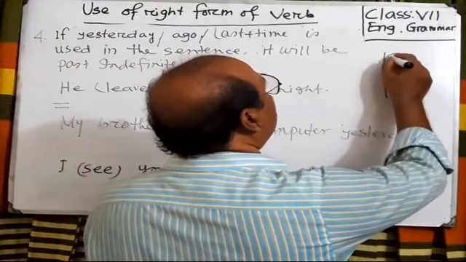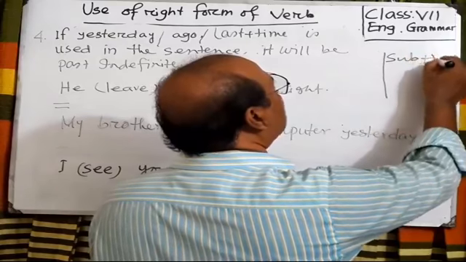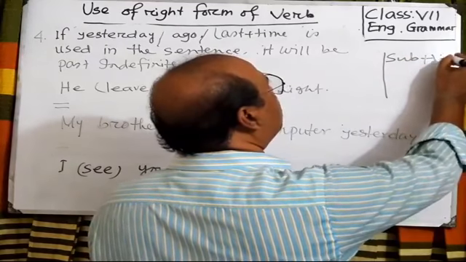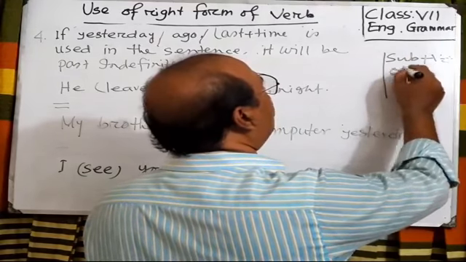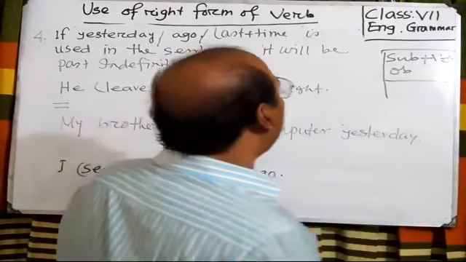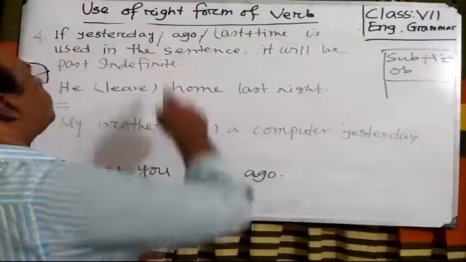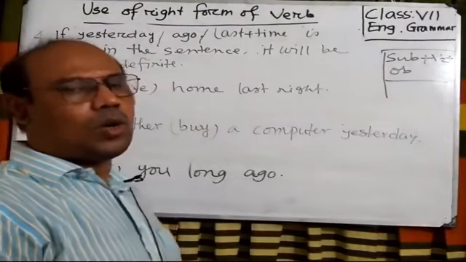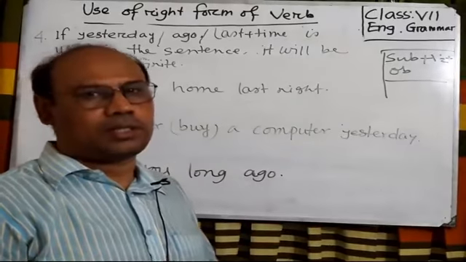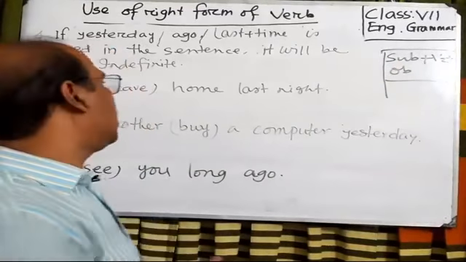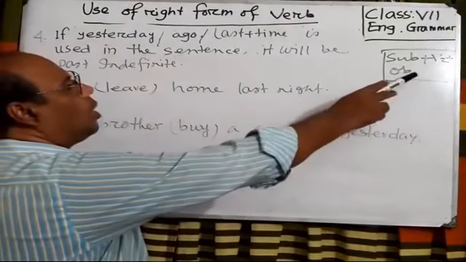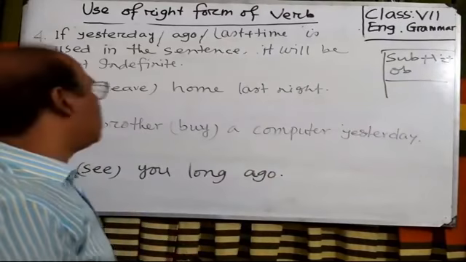The structure of past indefinite tense is subject plus V2, V2 meaning the past form of the verb, plus object. Very easy. If we get these words that indicate past time, then we will make them past indefinite tense.